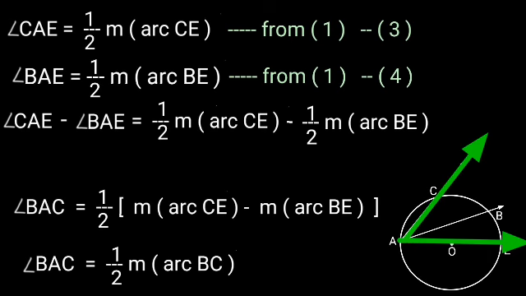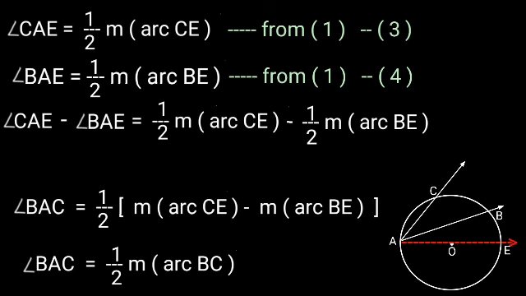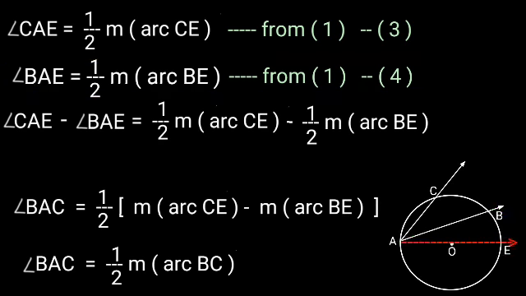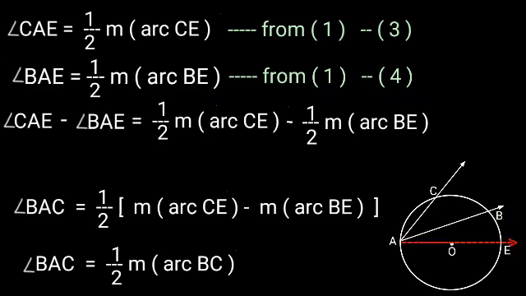That is our third equation. Angle BAE is equal to 1/2 measure of arc BE, from the first result. This is our fourth equation.